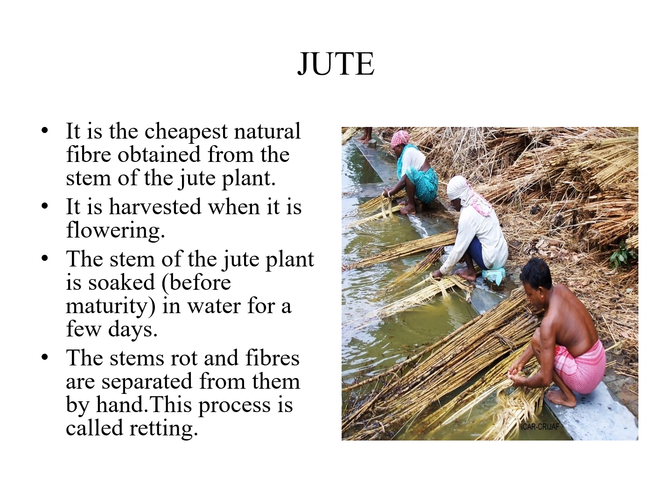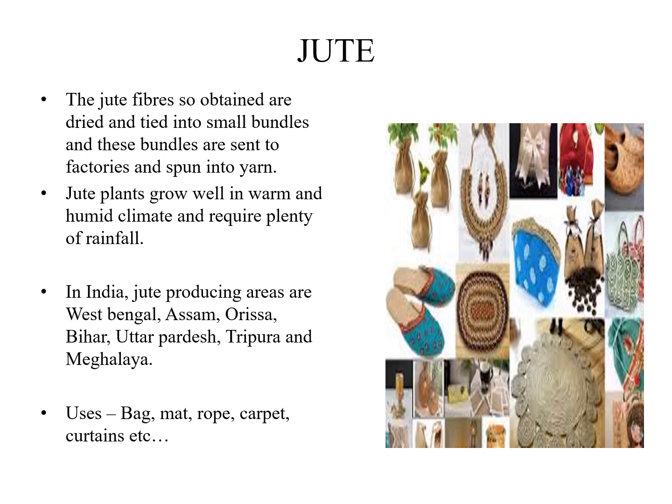Then the stem of the jute plant is soaked inside water for a few days. Then the stem rots. If you keep anything inside water for a long time, what would happen? A rotting smell. And fibers are separated from them by hand. This process is called retting. You can see it in the picture. Jute fibers are dried and tied into small bundles. These bundles are sent to the factory and spun into yarn. Yarn is a long thread.